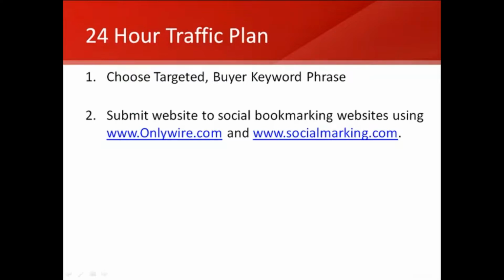So, as an example here, we're just going to stick with the Tulsa, Oklahoma chiropractors example. If you were to say Tulsa, Oklahoma chiropractors, and you were going to use that as your keyword phrase, you would create a story called Tulsa, Oklahoma chiropractors. If that was your website, that's what you would submit. And you would say, get your spine aligned with this recognized Tulsa, Oklahoma chiropractor, as an example. And so that's how you're going to submit to these social sites.